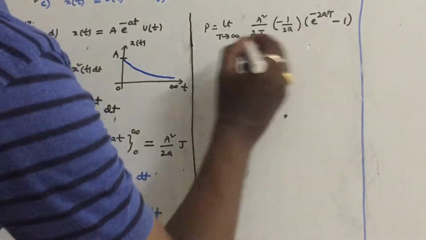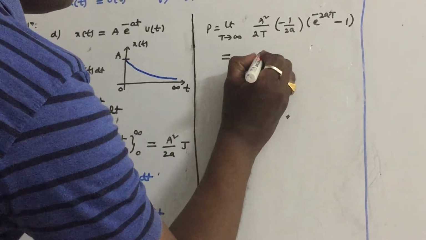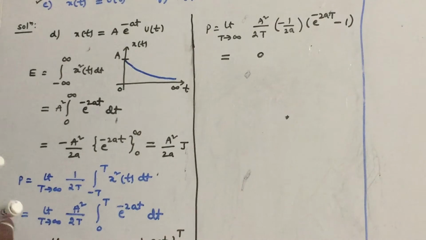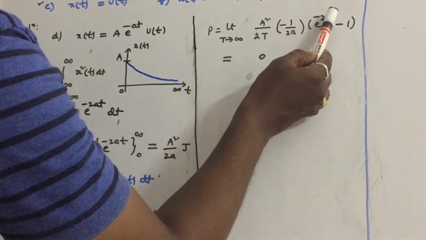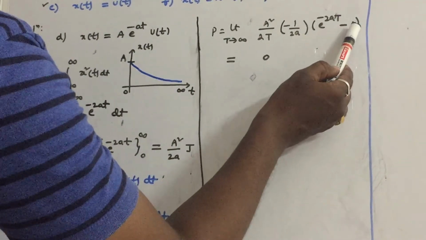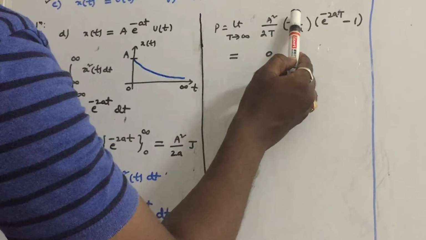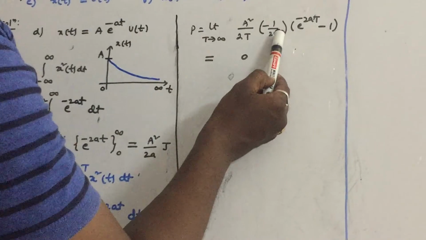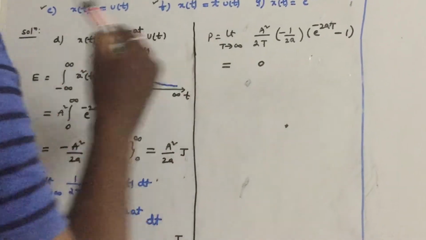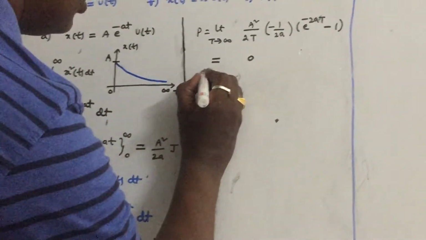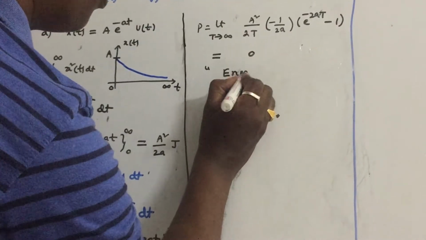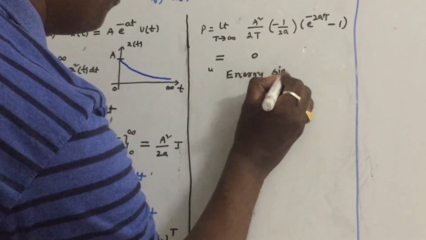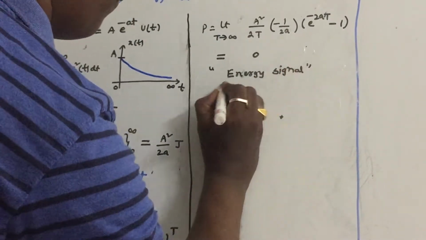If you substitute T is equal to infinity in this formula, the factor e power minus 2aT will come out as 0, so 0 minus 1 is minus 1. Minus into minus gives plus a square by 4aT. If you substitute capital T is equal to infinity, it will come as 0. Therefore, what kind of signal is this? This is an energy signal.